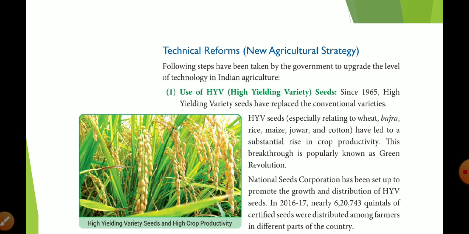Then we learned about land ceiling. There are very big farmers and there are marginal farmers, so the government decided how much land one can hold. If you have more than that specific limit, the government is going to take it away and redistribute it among landless laborers.